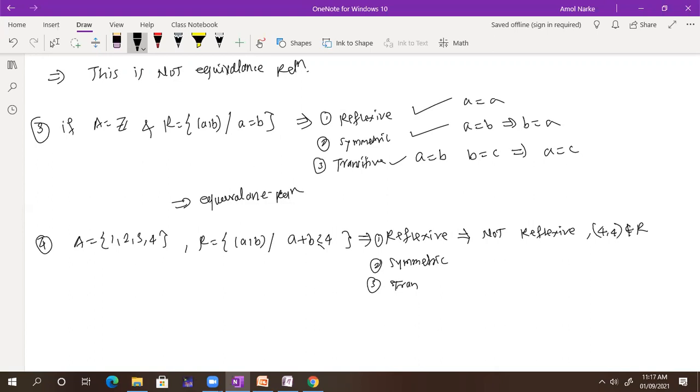So first, it is not reflexive. What is the definition of reflexive? 1 comma 1, 2 comma 2, 3 comma 3, 4 comma 4 should be there. 3 comma 3 is also not there. So it is not reflexive.